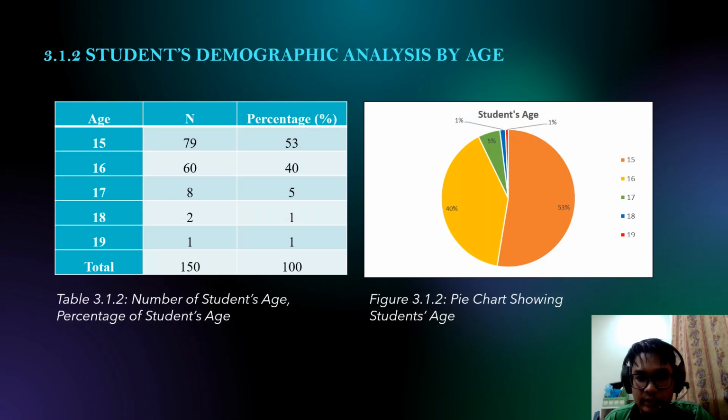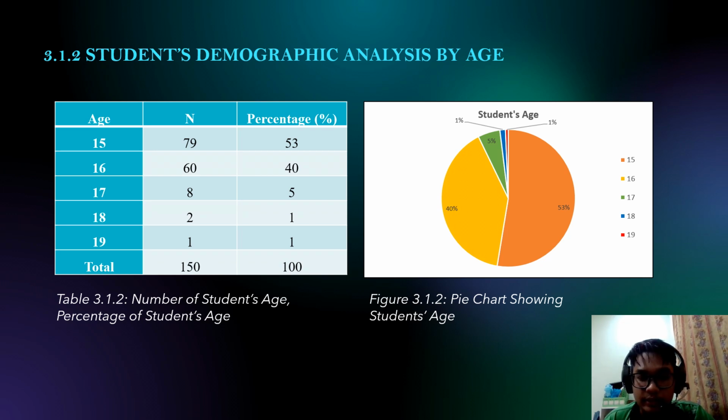Next is the age. Students who are age 15 are the most, representing 53%, while students who are age 18 and 19 are the least, where both of them only represent 1% of the whole.